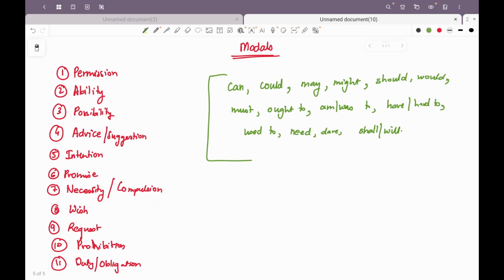Should is used to express duty or obligation. You should leave now. You should be present here. It could also be used to talk about future in the past. What do I mean by that? I told him that I should go there. I told him in the past that I should go there, which means in the past this action was being spoken in the context of future.